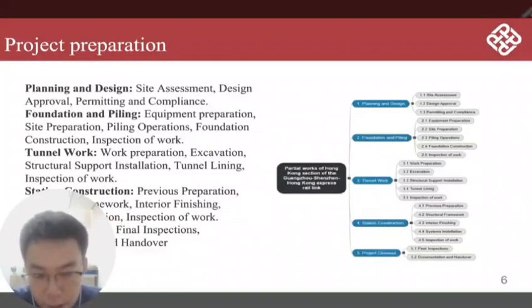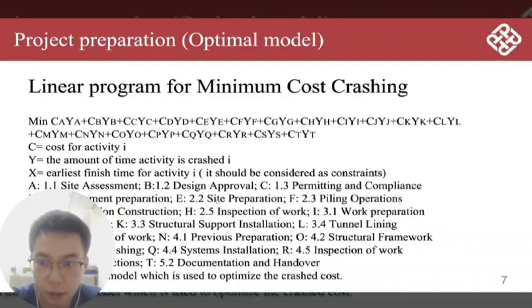The work breakdown structure is the planning and design, foundation and piling, tunnel work, station construction, and the project closeout. This is the level 1 work, and we also divided them into the level 2 work. And now we need to get the optimal model. Here is the linear program for minimum cost crashing.